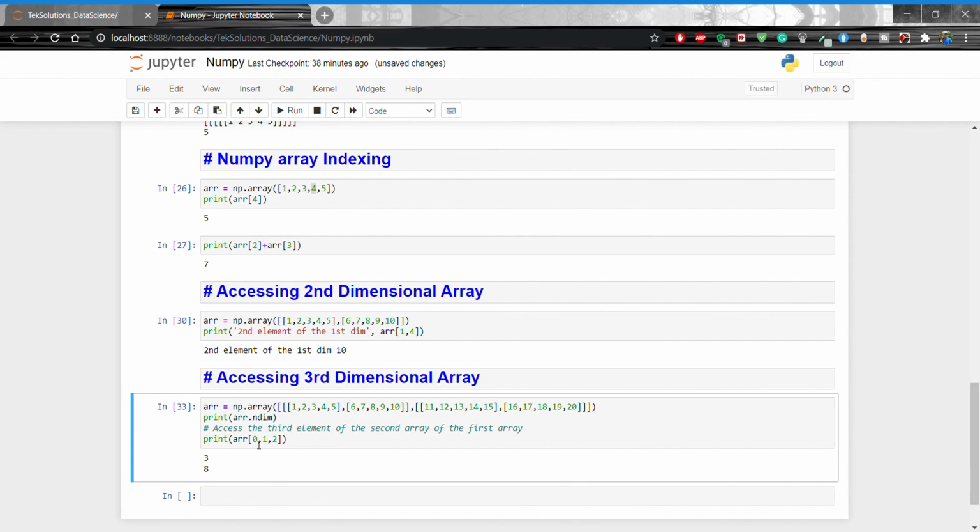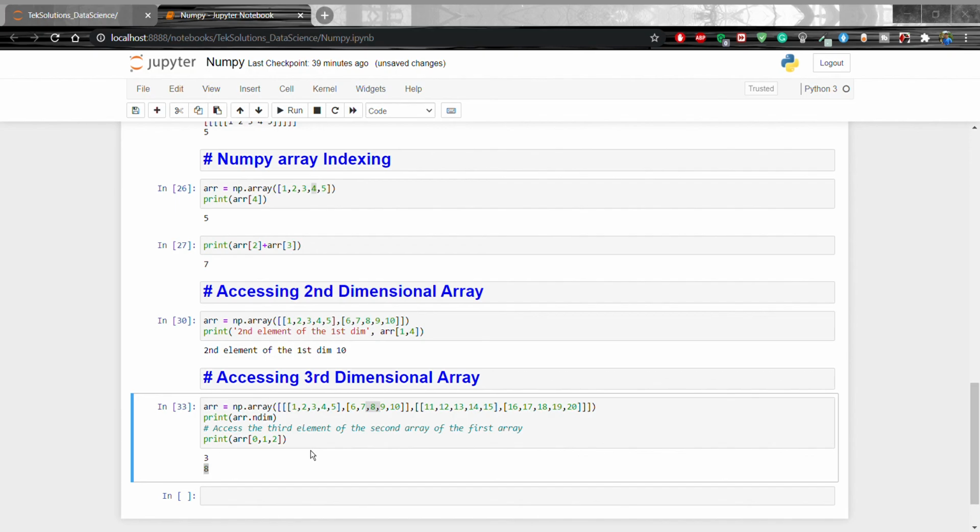You got it, right? 0, 1, 2: 0 means this one. After that 1, that means 0 and 1, this one. After that 2, that means 0, 1, 2, that means 8. This is clear now.